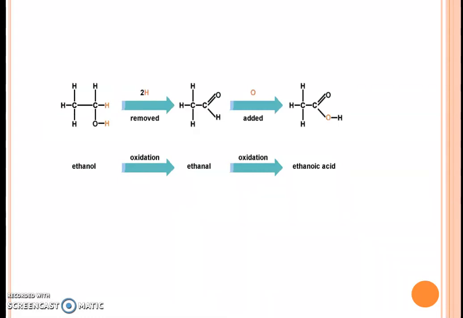You can see here, in the first step 2 hydrogens are getting removed and in the next step oxygen is getting added. So here ethanol is first oxidized into ethanal, or you can say acetaldehyde. Sorry, it is ethanol getting oxidized to ethanal, and ethanal is getting further oxidized to ethanoic acid.